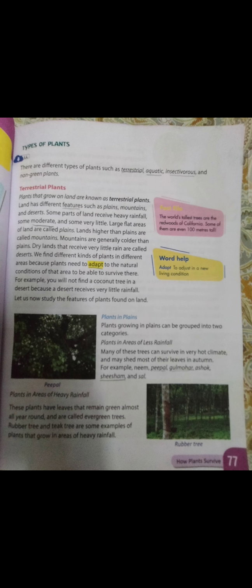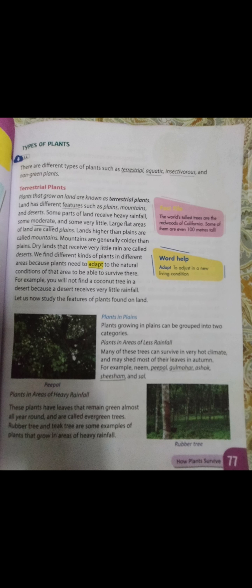features like plains, mountains, and deserts. Some of the land receives heavy rainfall, some have moderate rainfall, and some have very little rainfall. Now, the large flat areas of the land are known as the plains. Lands that are much higher than plains are known as the mountains, and mountains are generally colder than the plains. Now, the places where there is very little rainfall, we can identify them as deserts.